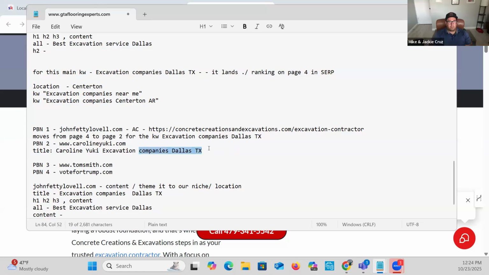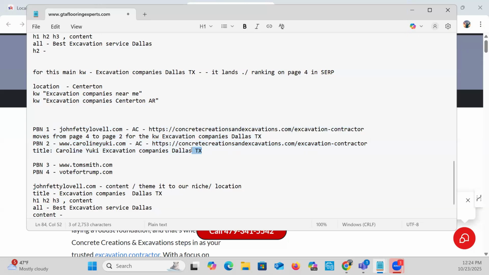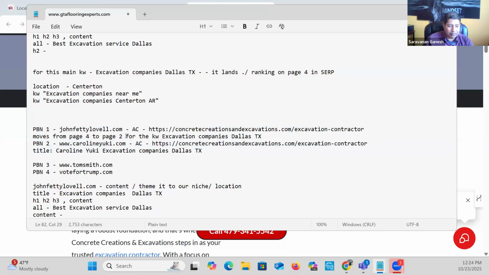Okay, right? And again, the anchor text for this is probably the same thing. And now you're waiting 2 to 4 to maybe 6 to 8 weeks at the most to see how it moves. It may probably move from page 4 to page 2 to bottom of page 1 now. Right?